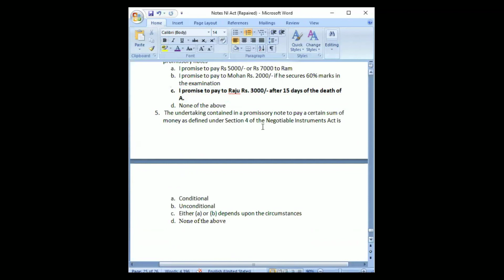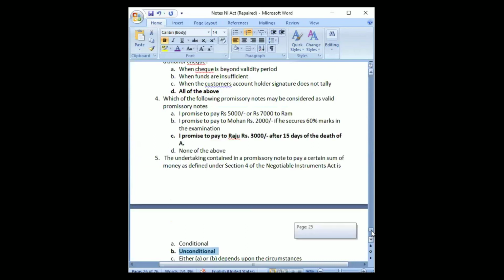It's unconditional. Yeah, it is unconditional. For a promissory note, it is always an undertaking, but for bills of exchange, it would be an order. And for a check, it would be an order only to pay on demand.